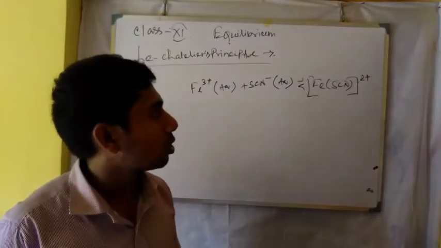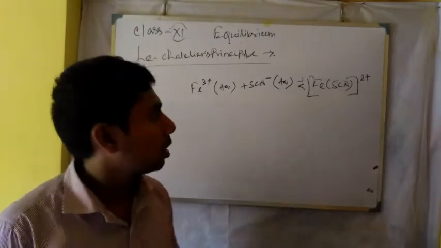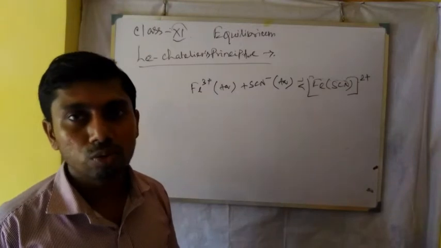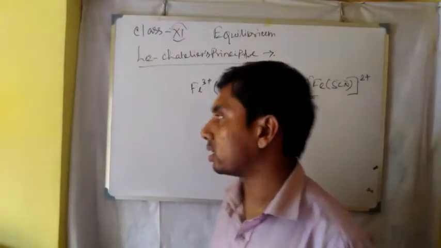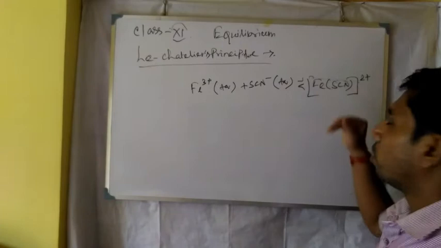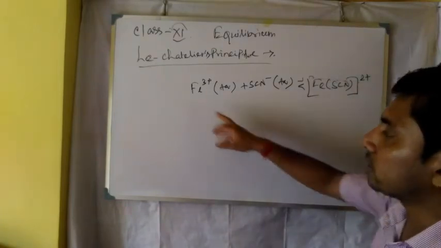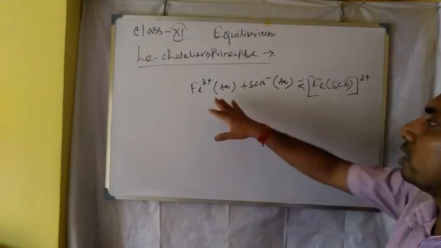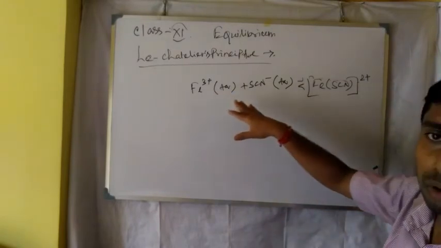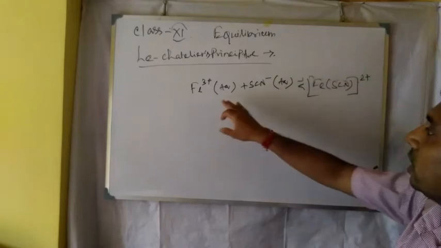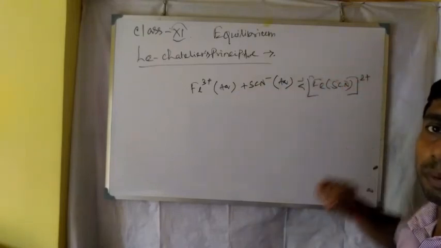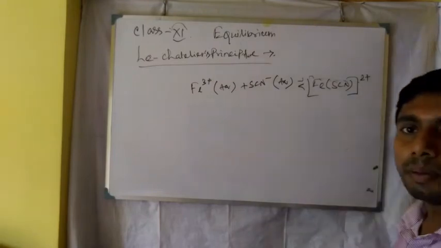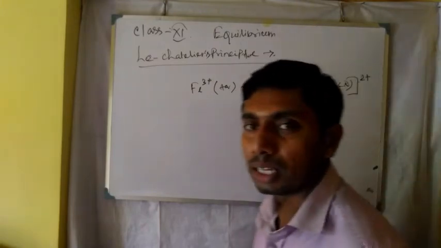When we increase the concentration of any one reactant, what happens? To decrease the concentration of that reactant, the reaction will move to produce the compound. Suppose the Fe3+ concentration is increased. To decrease it, the reaction will consume Fe3+, and in this way the concentration of Fe3+ on the reactant side will be minimized. So that is the change in concentration.